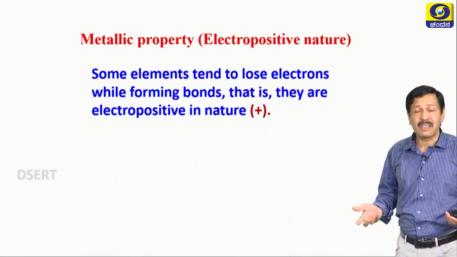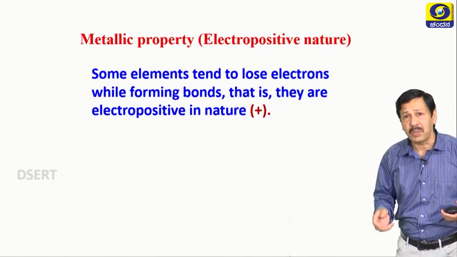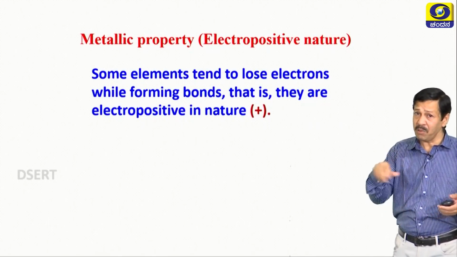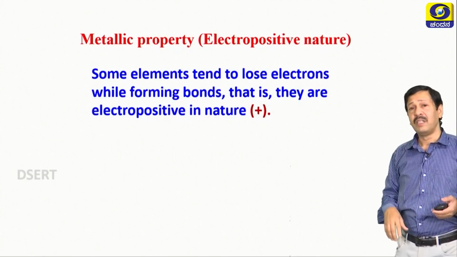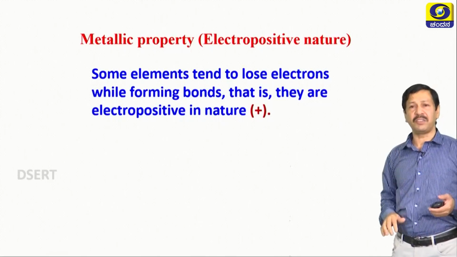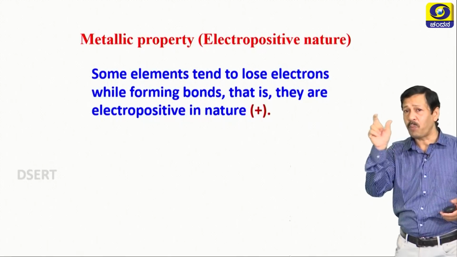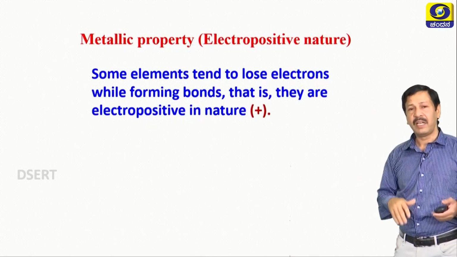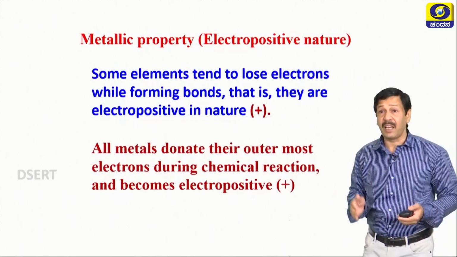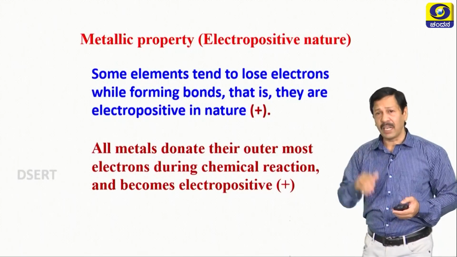What are the metals? Metals have the tendency to lose the electron and become positively charged cations. They have the tendency to lose the electron. Electrons are lost, means that is the electropositive nature. After that they become positively charged cations. So, electropositivity is nothing but metallic property. All metals donate their outermost electrons during chemical reaction and become electropositive.